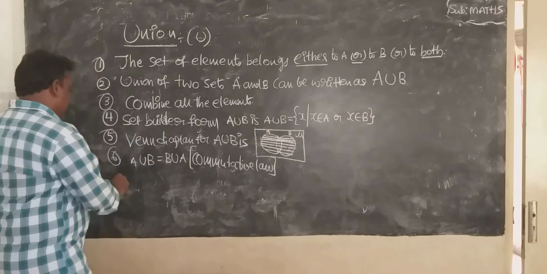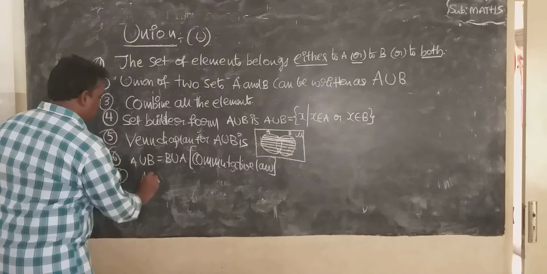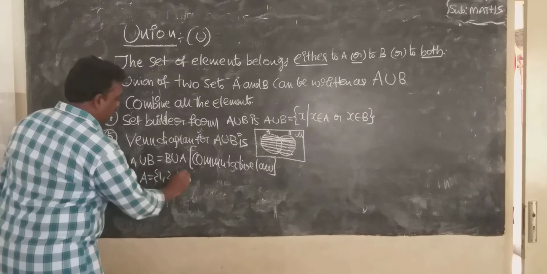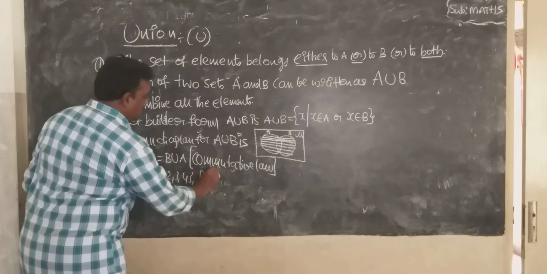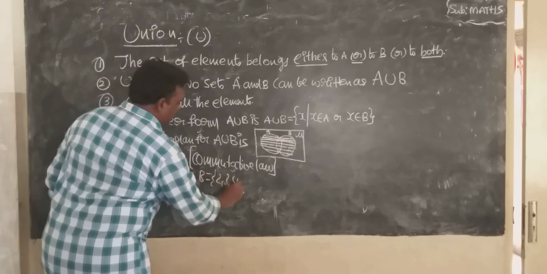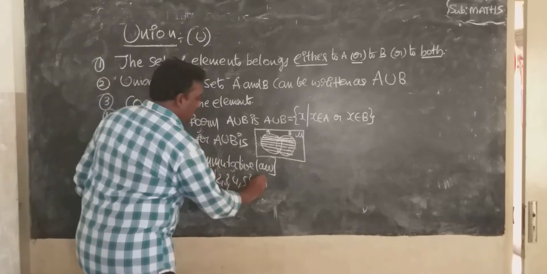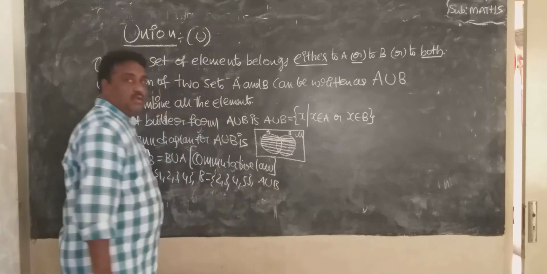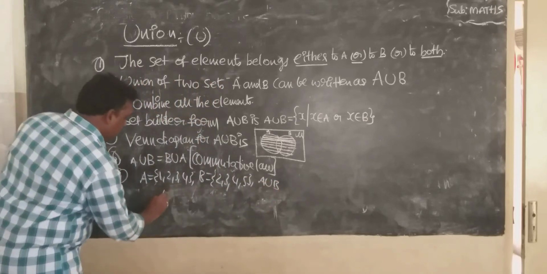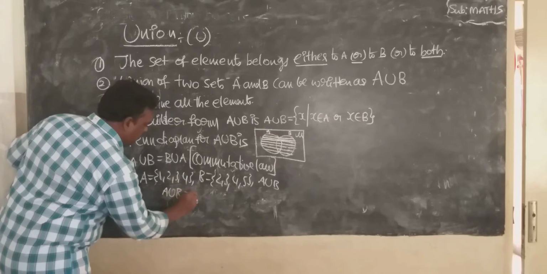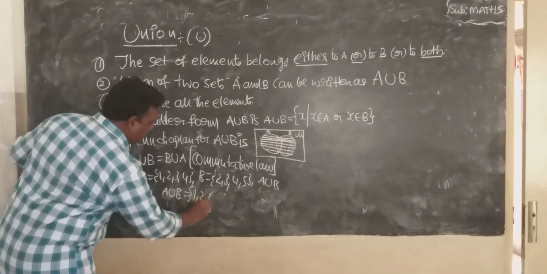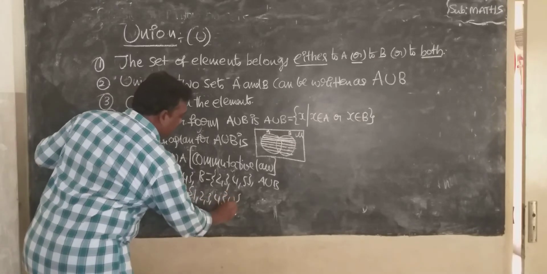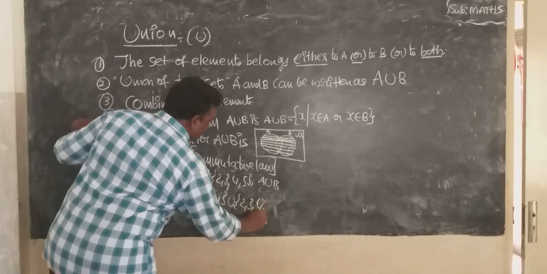Commutative law. Example: A equal to 1, 2, 3, 4. B equal to 2, 3, 4, 5. Find A union B. What is the value of A union B? A means 1, 2, 3, 4. Union B means 2, 3, 4, 5.